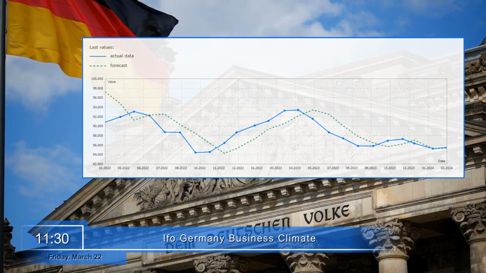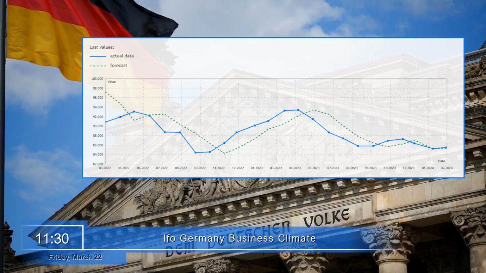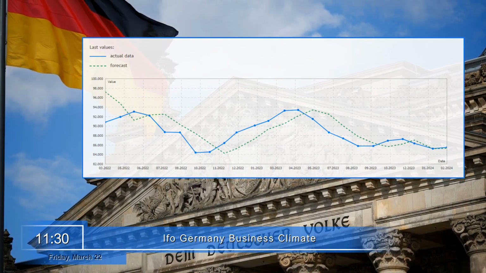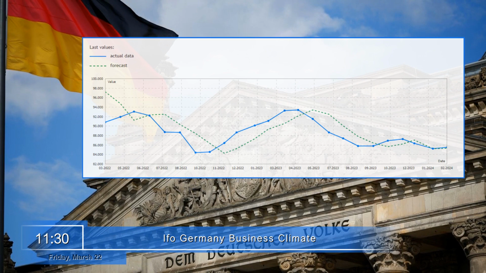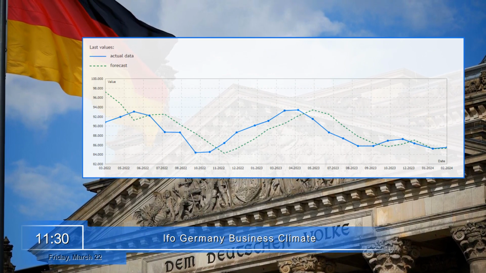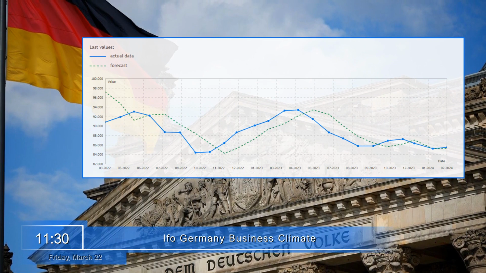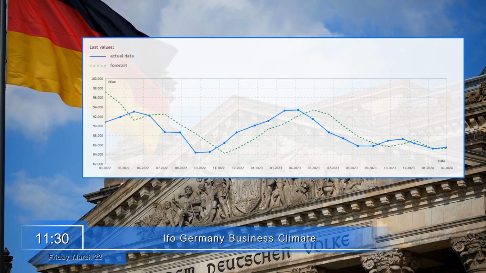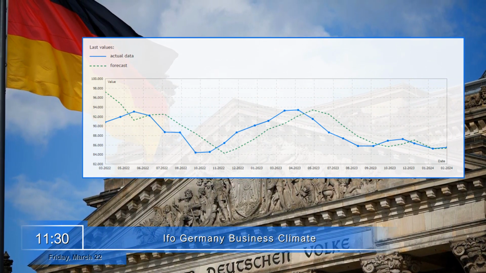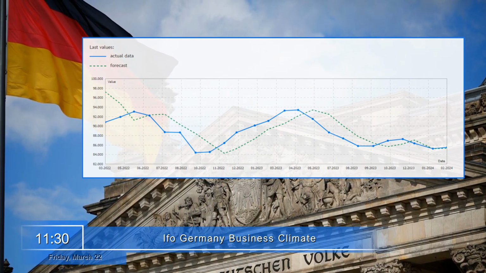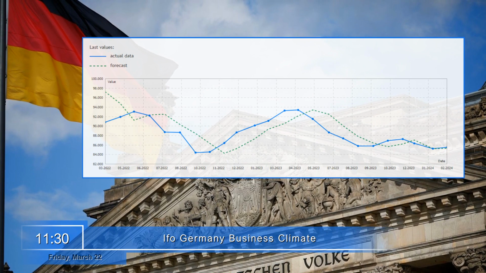Friday, March 22. In the finale of this week, traders' attention may be drawn to the German Business Climate Index report, scheduled for publication at 11:30 a.m. The calculation is based on a sample of 7 monthly reports from companies in the manufacturing, construction, wholesale and retail sectors. Firms are surveyed on their current business and expectations for the next 6 months. A value higher than expected is considered favorable for the euro, and vice versa.